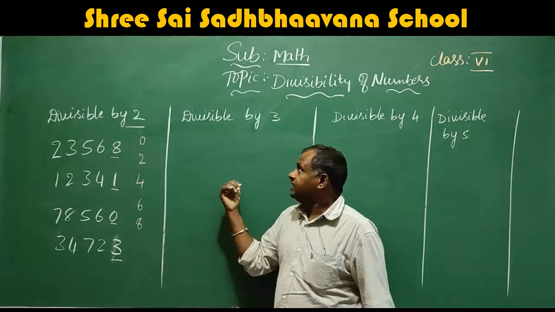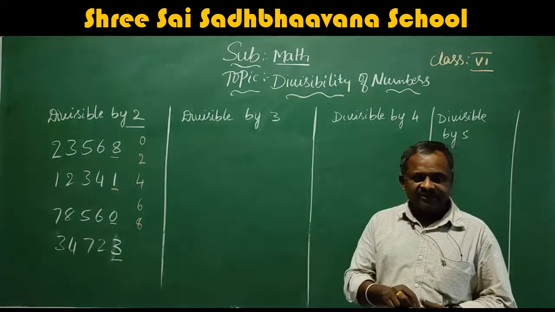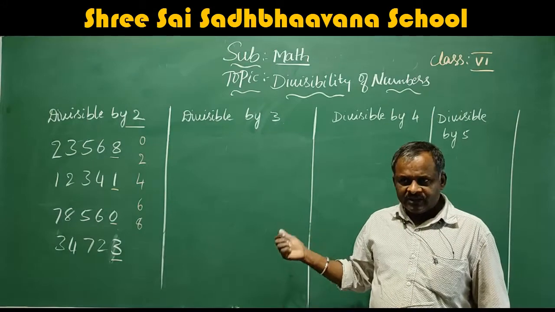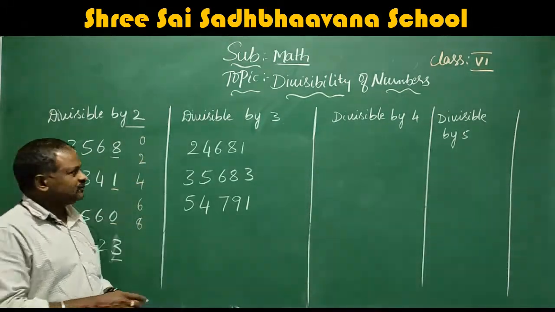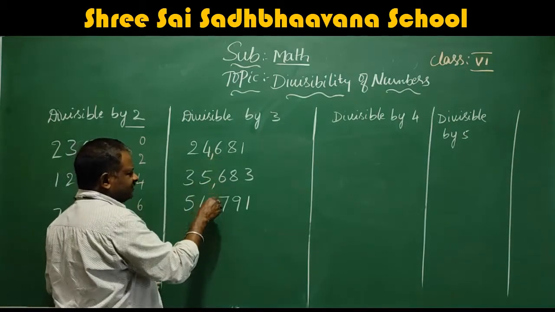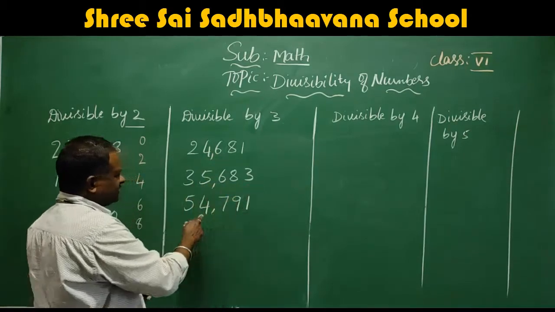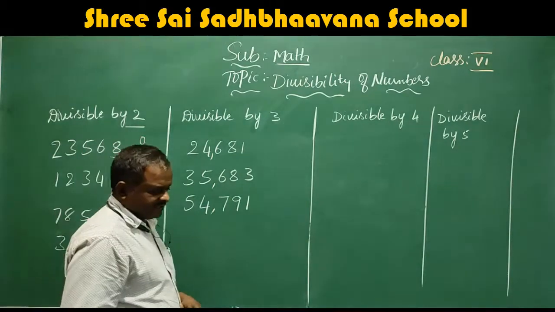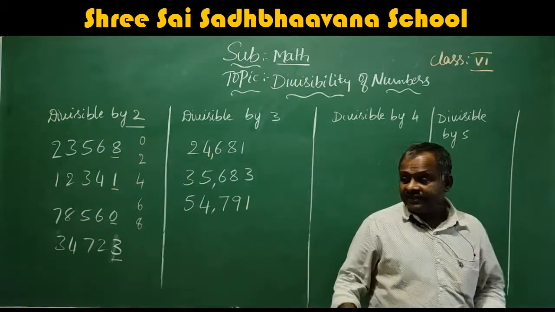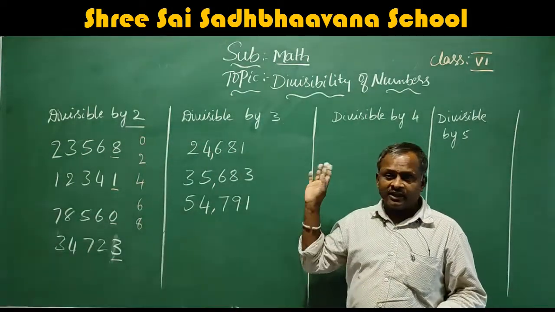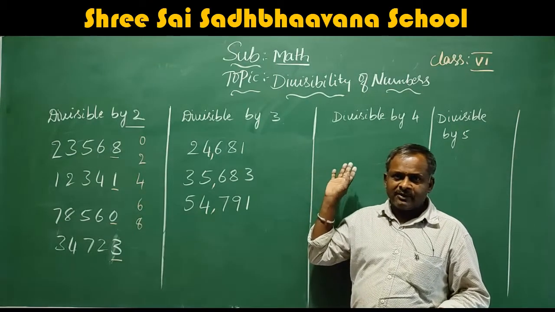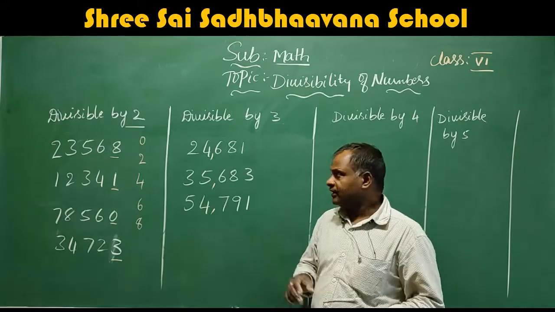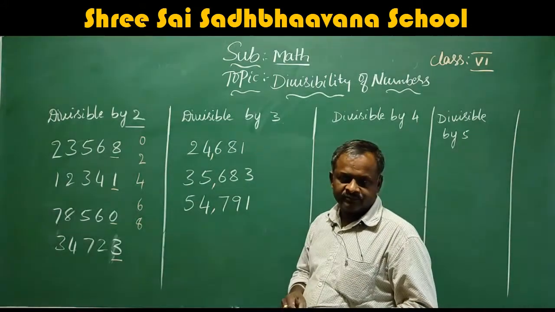Okay, next, divisibility by 3. I will write the numbers. Please check: 24,681, 35,683, 54,791. You have to check whether these numbers are completely divisible by 3 or not. How will we check? There is a rule.